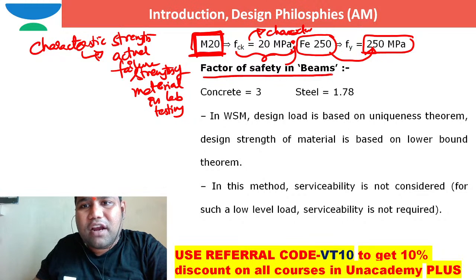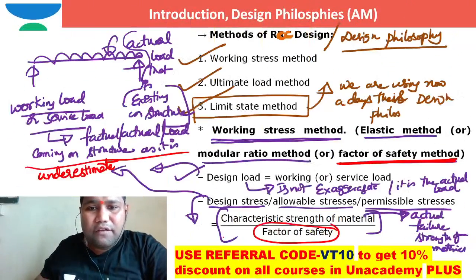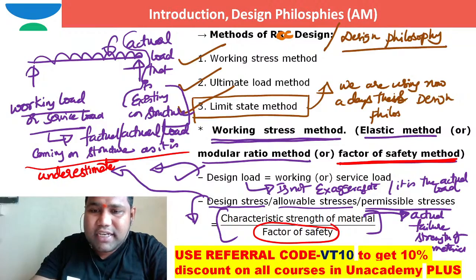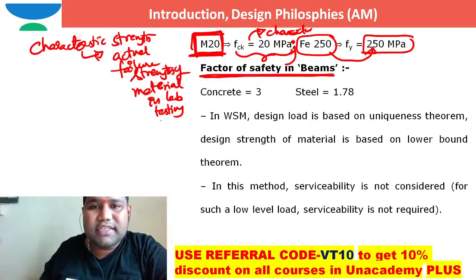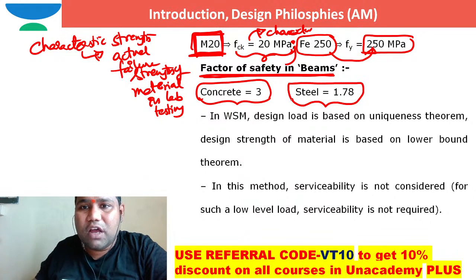So coming to the factor of safety in beams, for flexural members, what is the factor of safety for concrete and steel? I hope you are able to see here clearly. Design stress is equal to characteristic strength of material by factor of safety. So what is the design stress for M20 concrete? Design stress for M20 concrete is 20 by 3 here. For concrete beams, the factor of safety is 3. For steel, the factor of safety is 1.78.